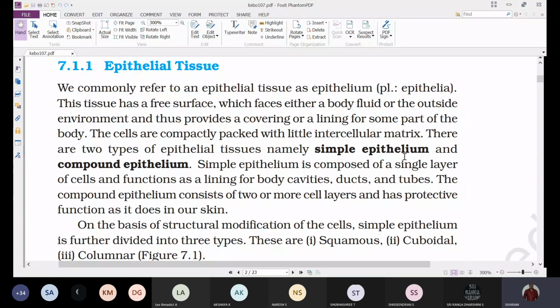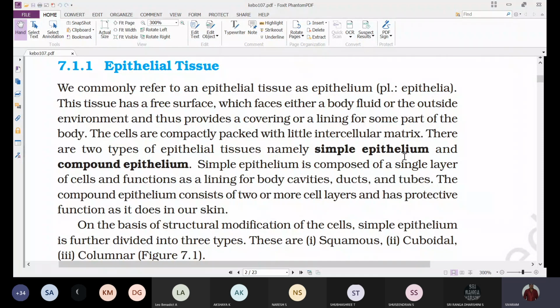Simple means, if the epithelium is made up of a single layer of cells, then we call it a simple epithelium.